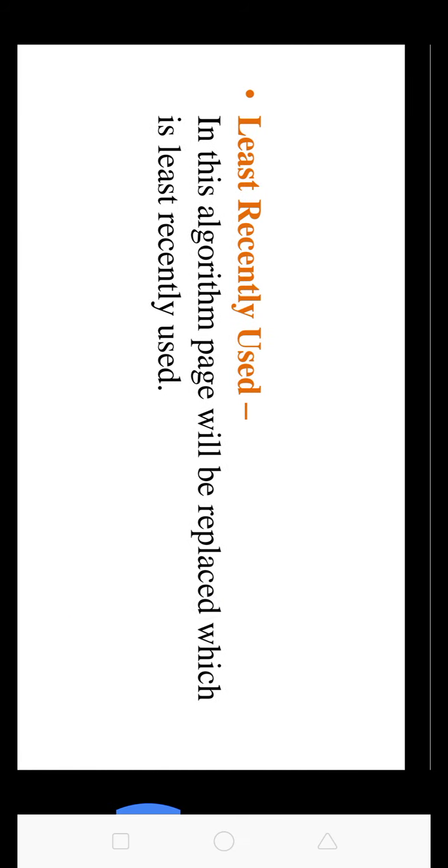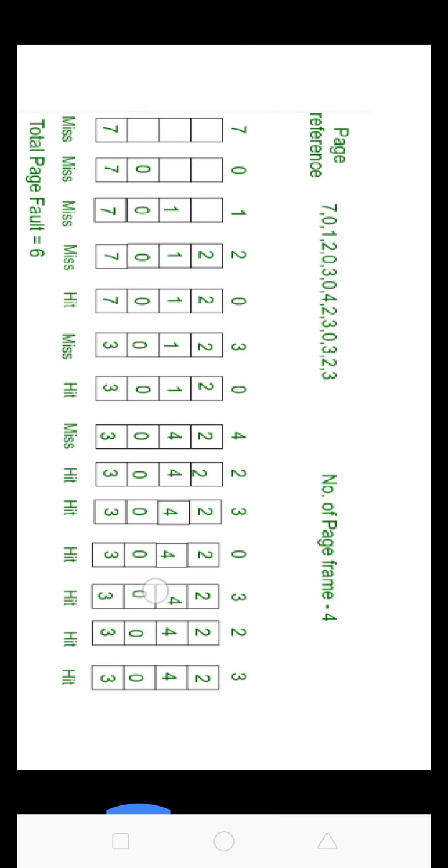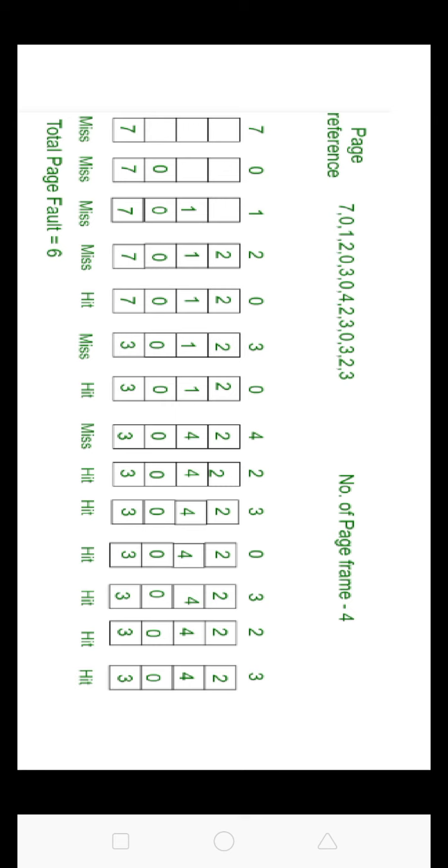The next algorithm is least recently used. In this algorithm, the page that is least recently used will be replaced. Now see in the figure. Initially all the slots are empty, so 7, 0, 1, 2 are allocated to the empty slots: 4 page faults. 0 is already there, so 0 page faults.